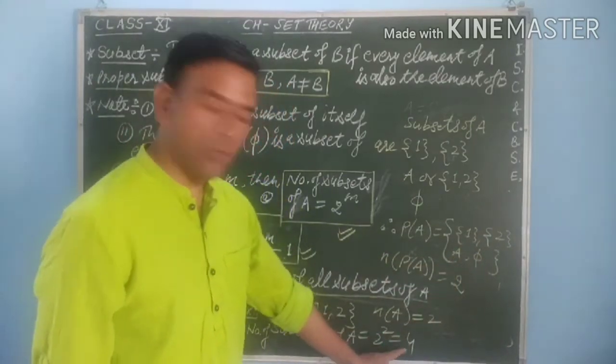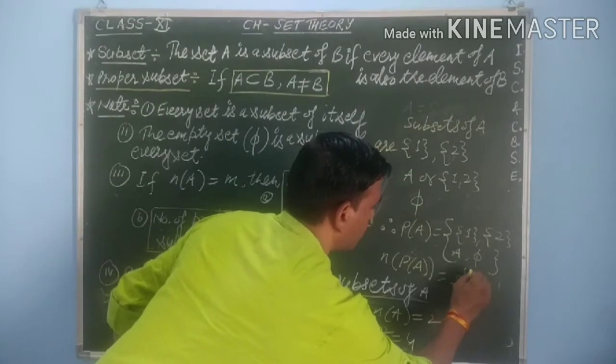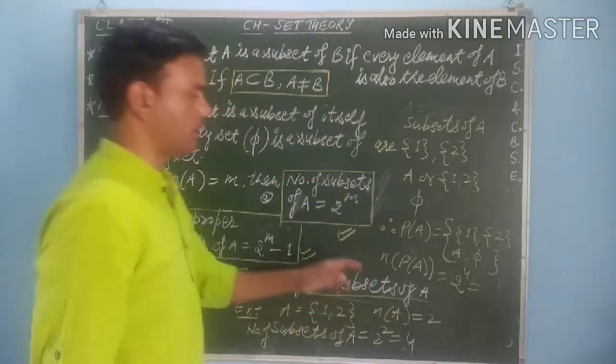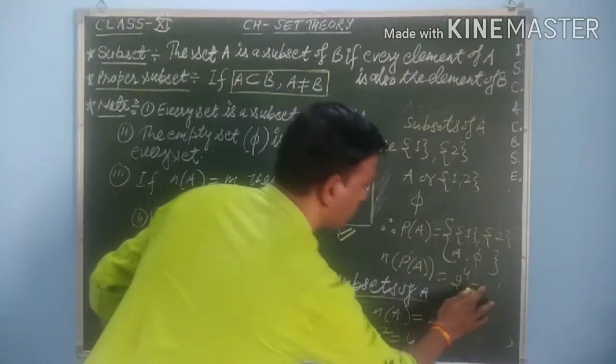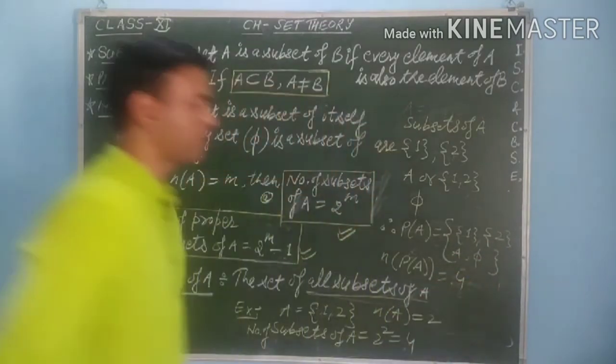That is equivalent to the number of subsets of A, which is 2 to the power 2, that is 4. It means the total number of elements in this power set is 4. You better know 1, 2, 3, 4. Okay.